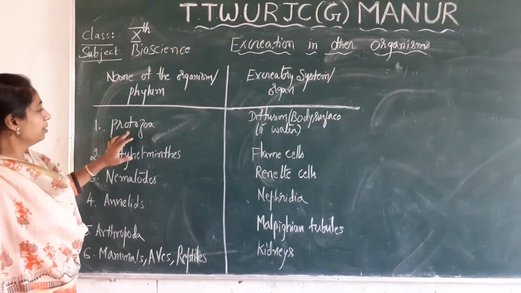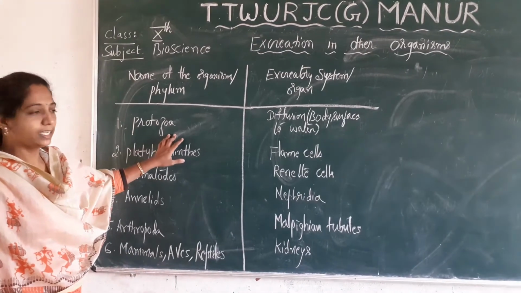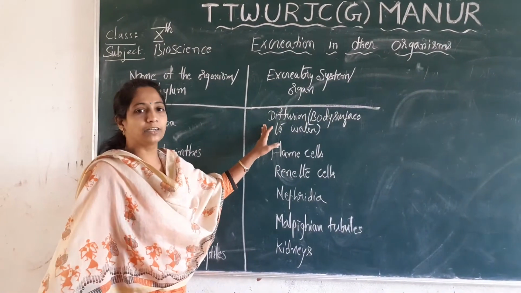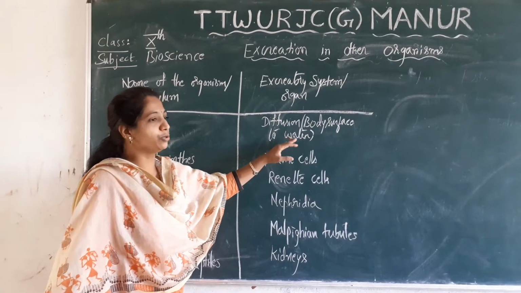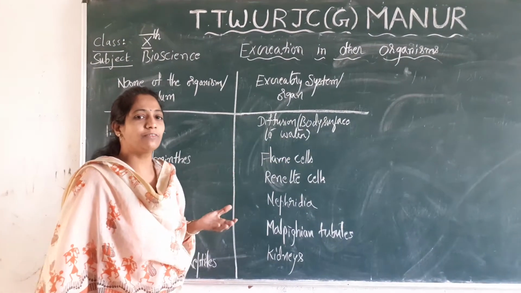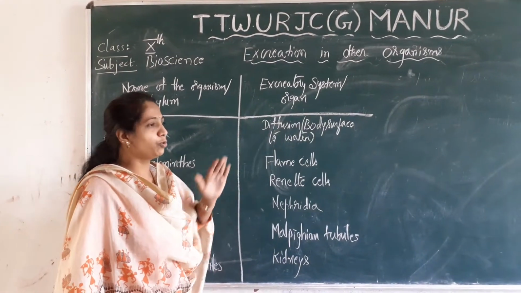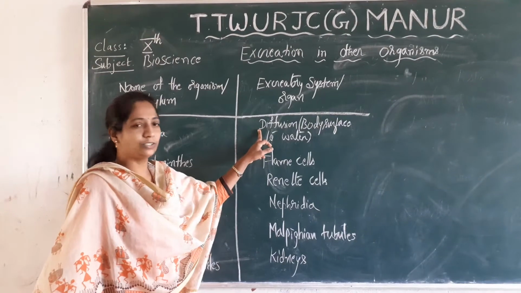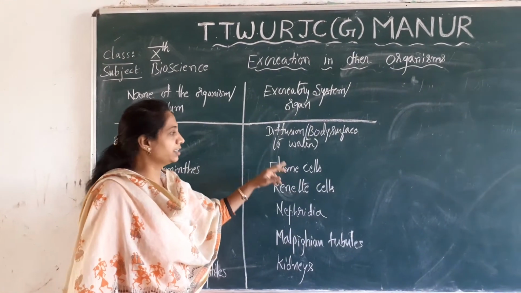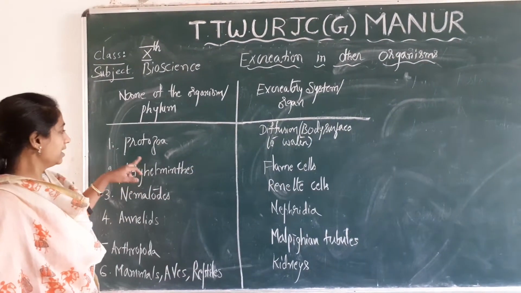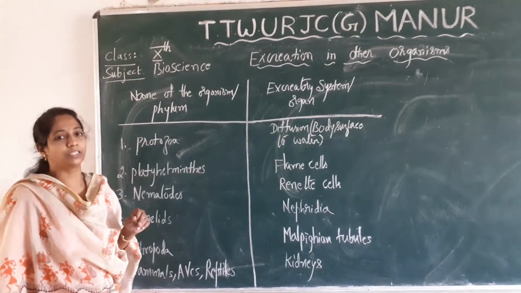See here, protozoans. Protozoans are the group of organisms in which, by a simple method called diffusion through the body surface, the waste will move into the water. So they don't require any special organ to remove the waste material. Only by simple movement of the molecules, which you call diffusion, the waste molecules will move outside the body surface and enter the water, because these organisms live in water.